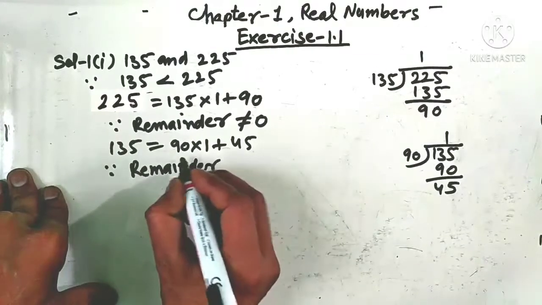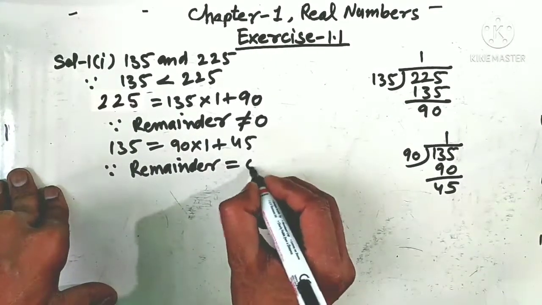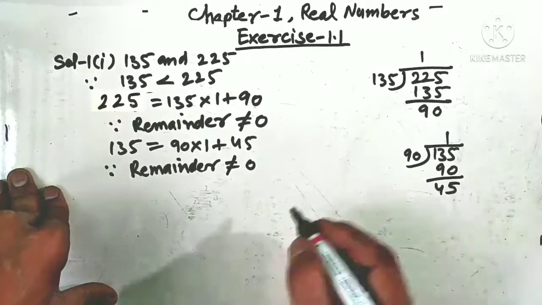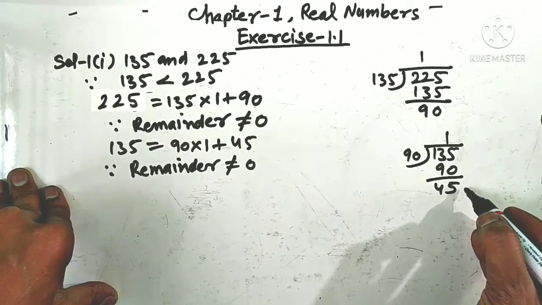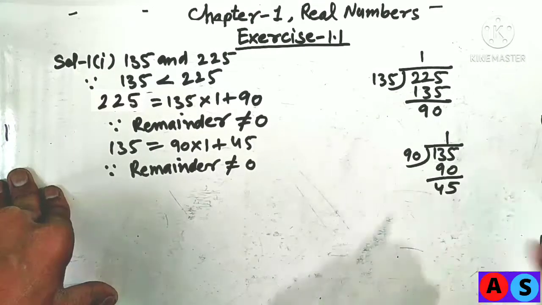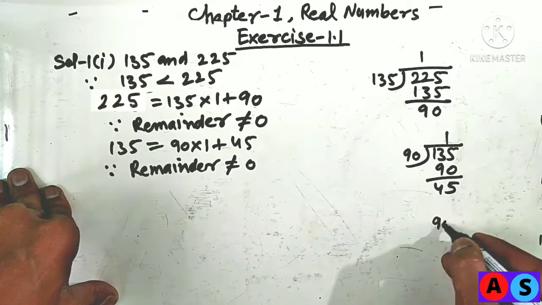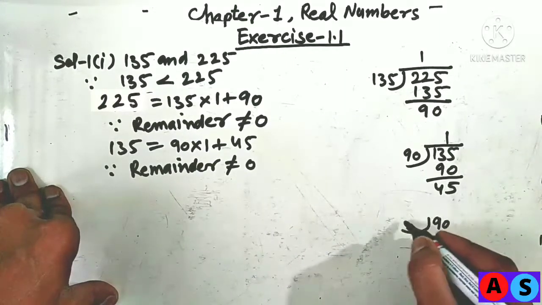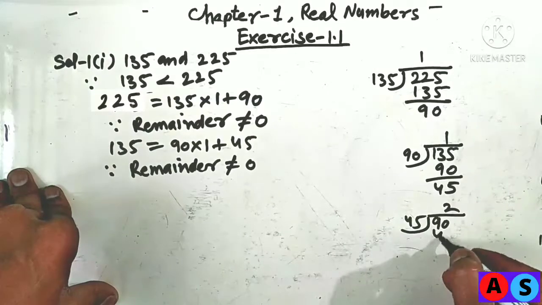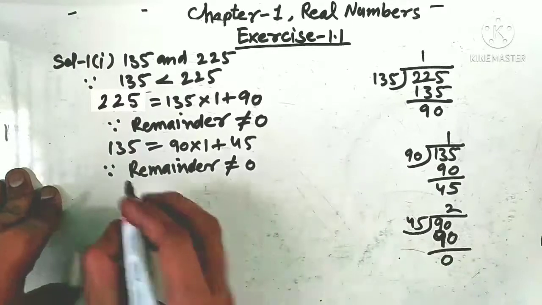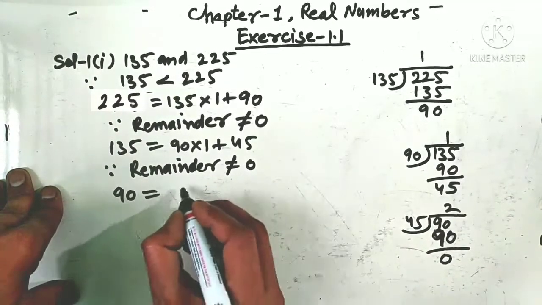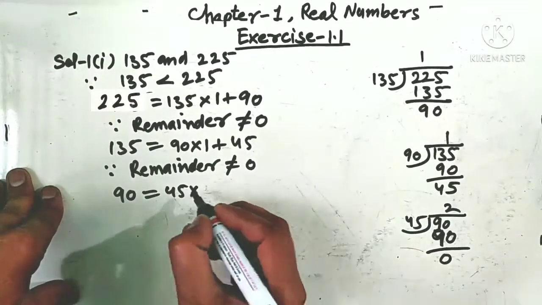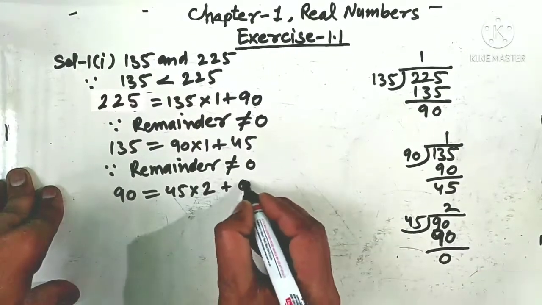Since the remainder is 45, which is not equal to 0, we will proceed. In this case, when the remainder is not 0, we take the remainder as the new divisor and the divisor as the new dividend. So we divide the new dividend 90 by new divisor 45. It will go 2 times, remainder 0. We write by Euclid's division algorithm: dividend 90 is equal to divisor 45 into quotient 2 plus 0.